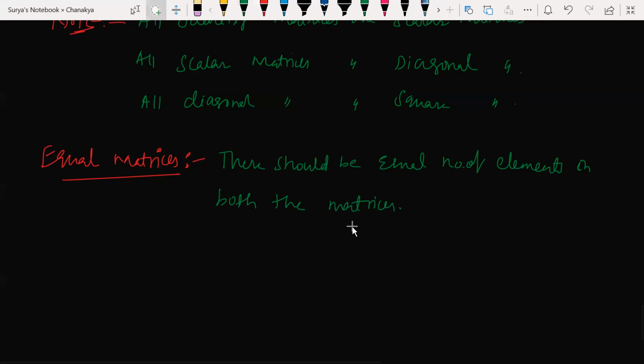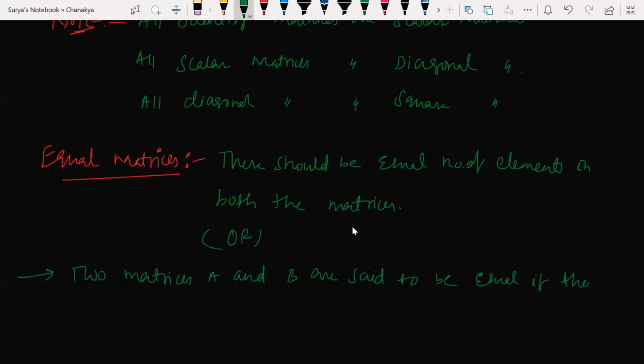You can say simply: two matrices A and B are said to be equal if they are of the same order and their corresponding elements are equal.